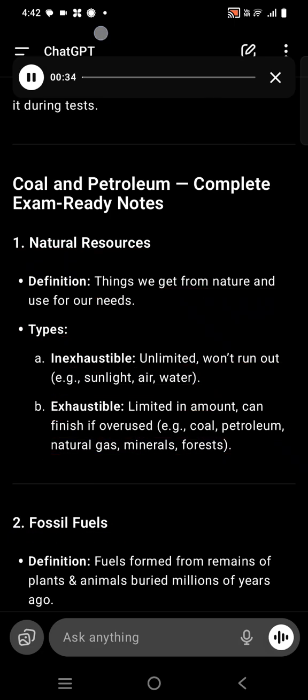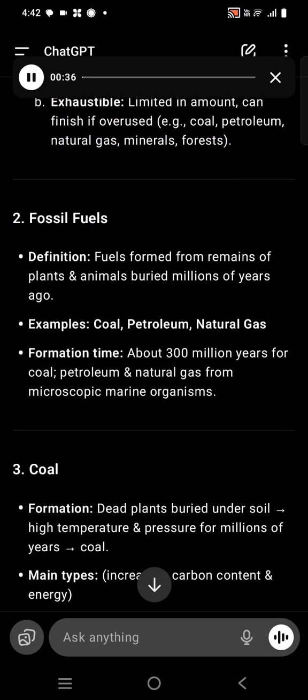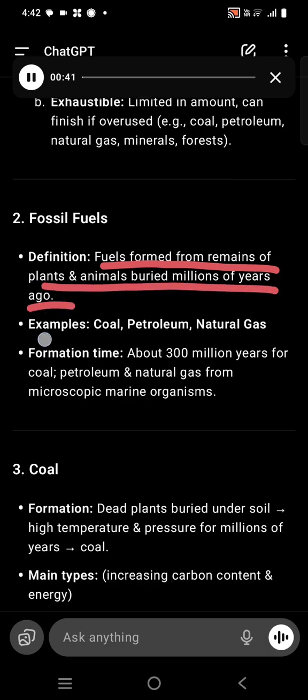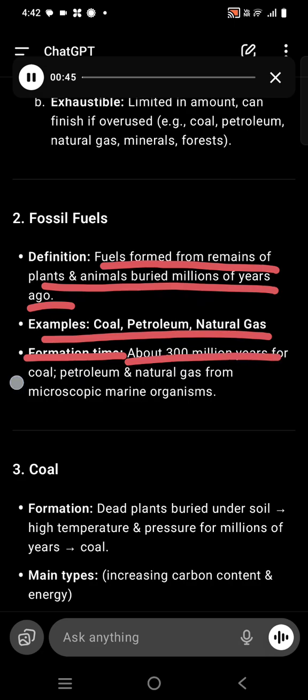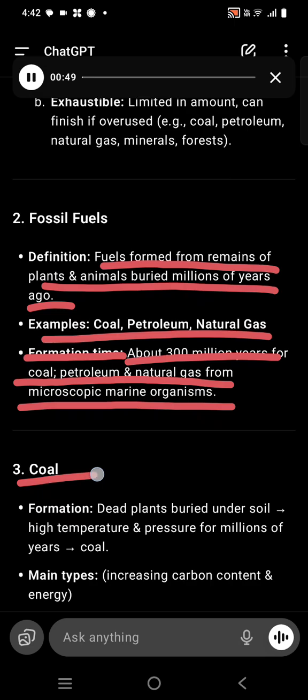2. Fossil fuels. Definition: fuels formed from remains of plants and animals buried millions of years ago. Examples: coal, petroleum, natural gas. Formation time is about 300 million years for coal, petroleum and natural gas from microscopic marine organisms.